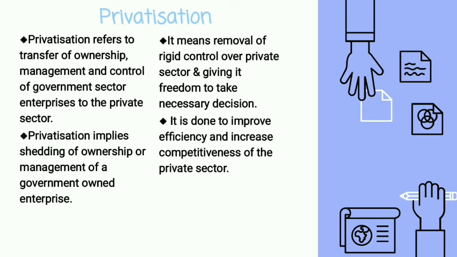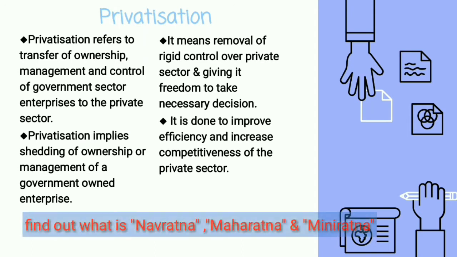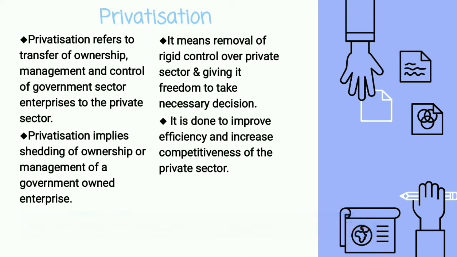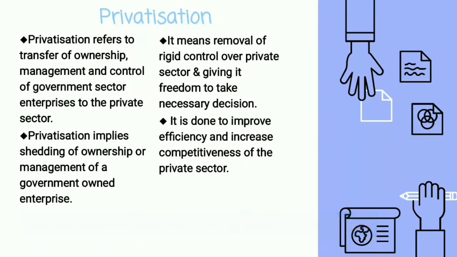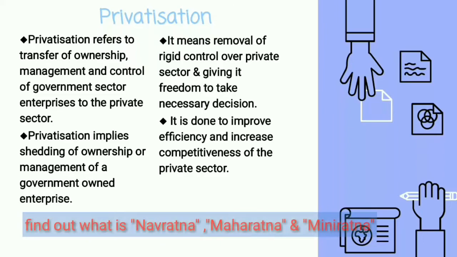But it also tried to improve the public sector by giving them special status like Navaratna and Mini Ratna. These were given greater managerial and operational autonomy. Many of you may have a doubt about what Navaratna and Mini Ratna are.